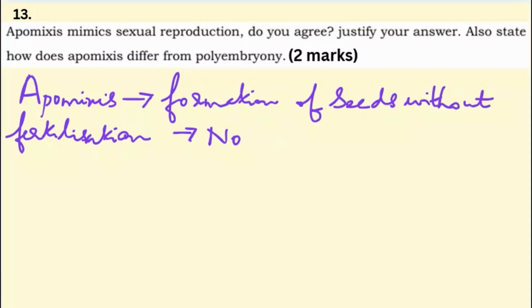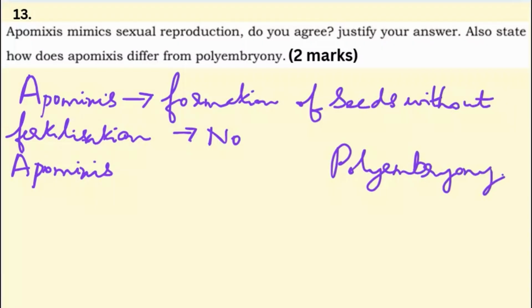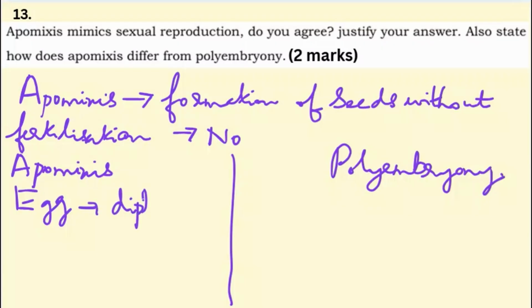Also state how does apomixis differ from polyembryony. In apomixis, the egg cell which is there can become diploid. Egg will become diploid and that diploid egg will get converted to embryo without fertilization.